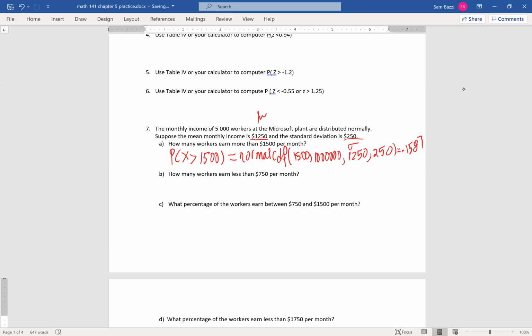But that's not the question, guys. The question is, he says, how many workers make more than 1,500? What do I do with the 0.1587? I have 5,000 workers at the factory. Multiply it by 5,000. Exactly. So when he asks you how many, guys, you need to find the probability first and then multiply it by the number of workers. So it will be 5,000 times that. Okay, let's see. So it's about 793 workers.